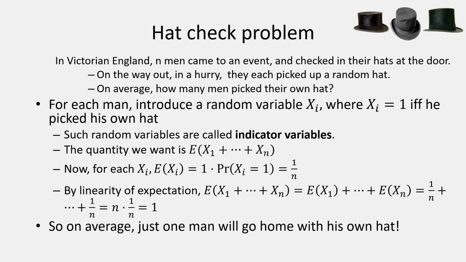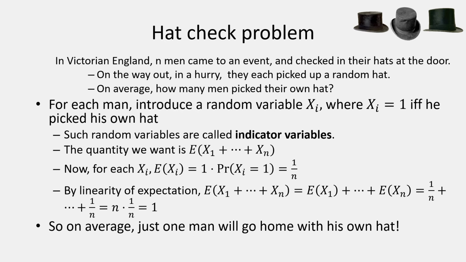So let's introduce a random variable for every man. x of i will be 1 if man number i picked his own hat, and 0 otherwise. And the quantity we want to estimate is the expectation of the sum x1 plus x2 and so on up to xn, which means we want to know on average how many of those xi's were 1.